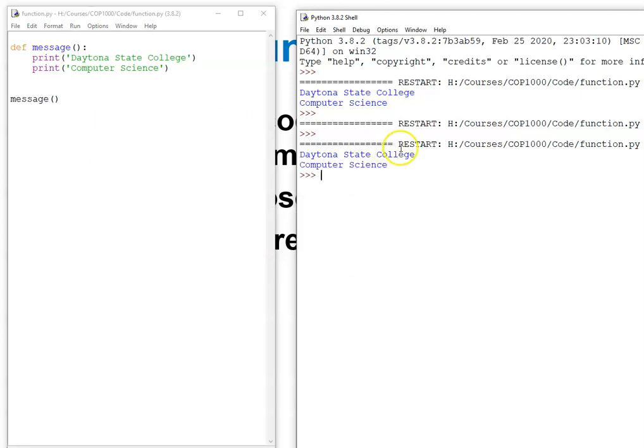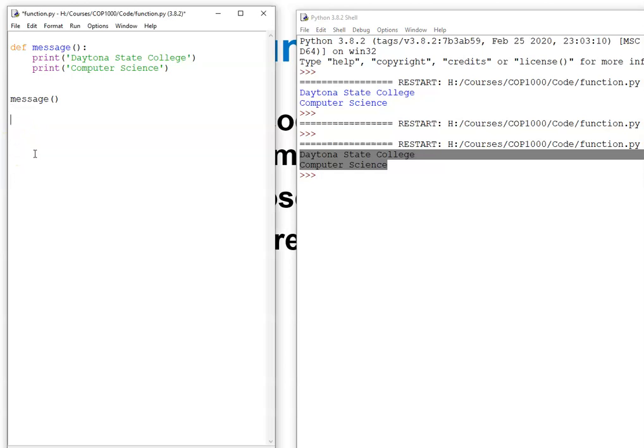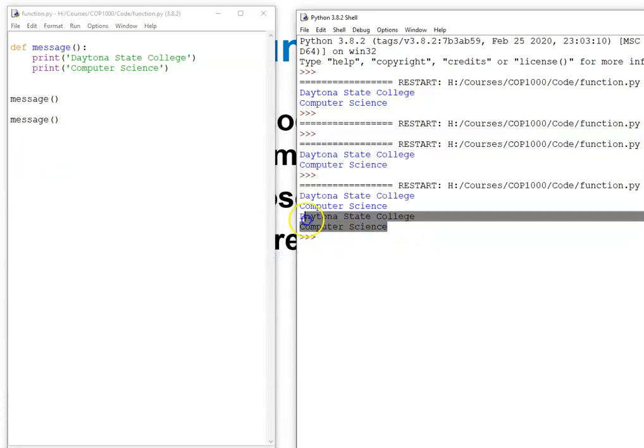So let me run it now. Now you can see I got a result here. If I want to repeat the code again, I call the function name here again. Now I get 2 copies here, and so on. So whenever I call the function name, the function name will be replaced by the code block that function stands for. That's how you create a function. That's how you use a function.